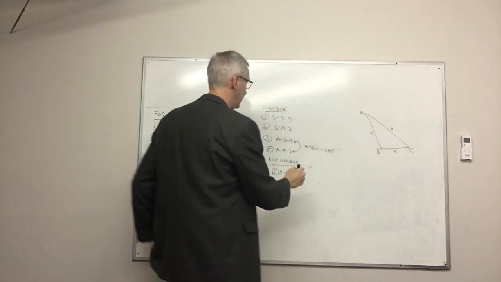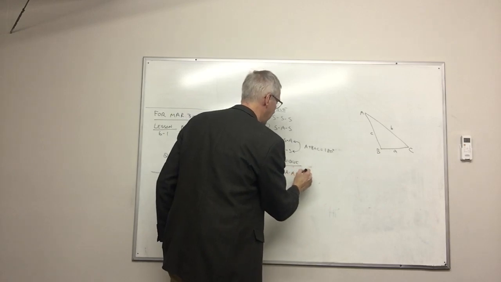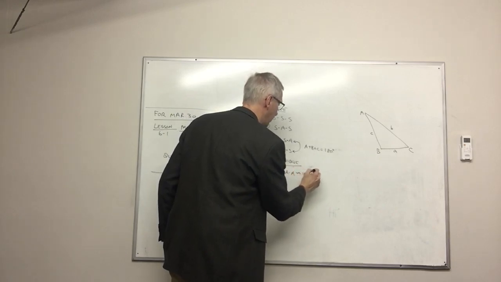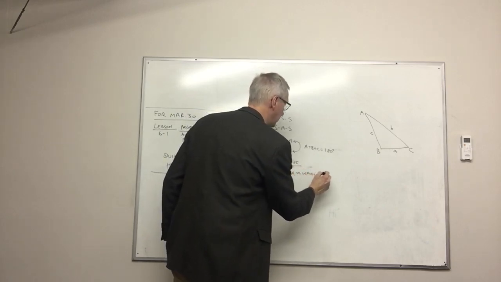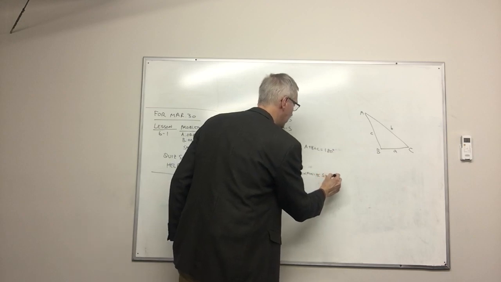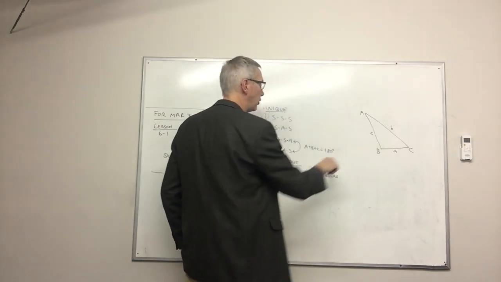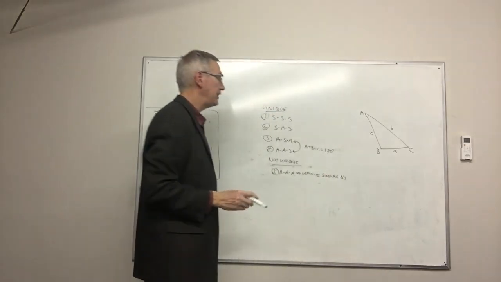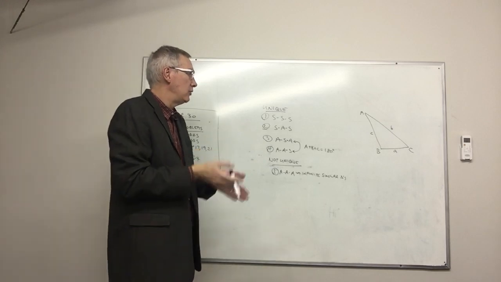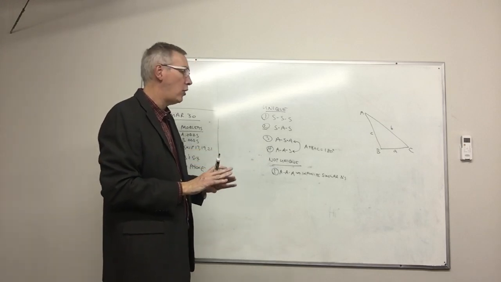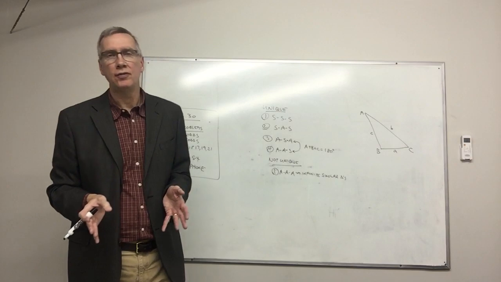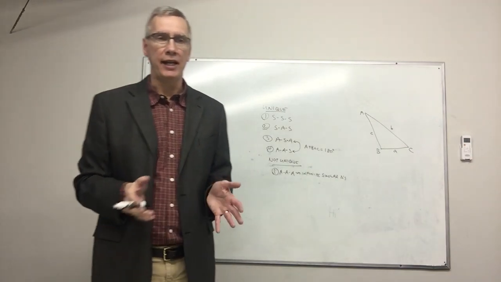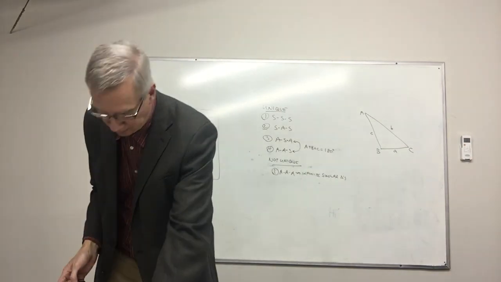So this defines an infinite number of similar triangles. This is the case where, again, the ratio of the sides are going to be the same, but it does not define a single triangle. And so if I know all three angles, I cannot solve the triangle. I cannot find the length of the three sides.